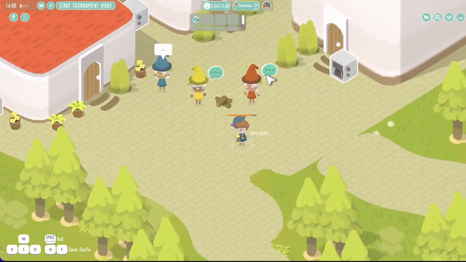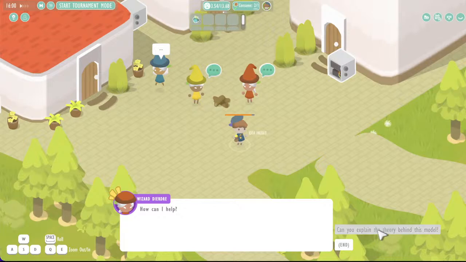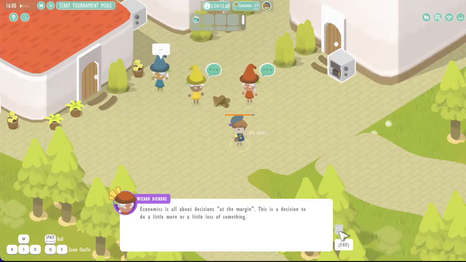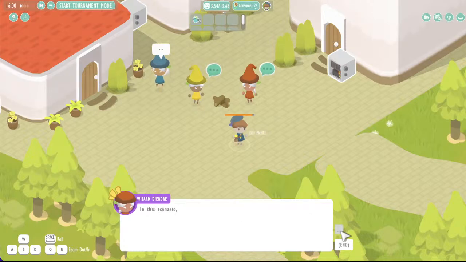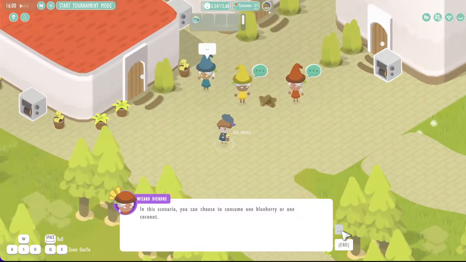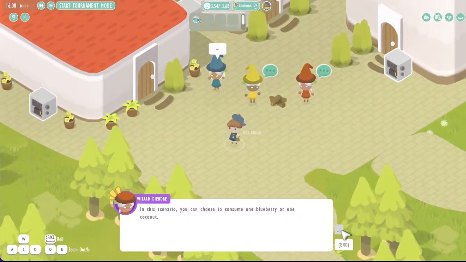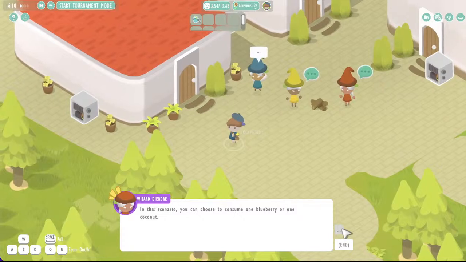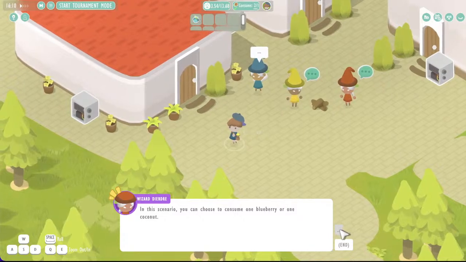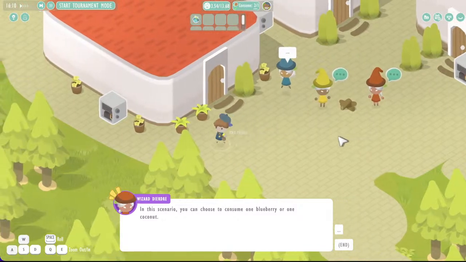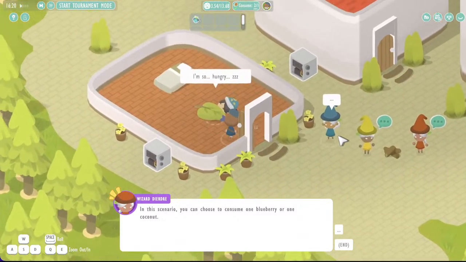You have the red wizard, which always gives you an explanation about the theory behind the model. In this case, it's the idea of thinking at the margin and making marginal decisions about consumption, keeping in mind that too much of something good might become something bad. As you consume more and more of a certain good, you might end up liking it less and less at the margin. So have a look at this if you want to understand exactly how this fits into the world.